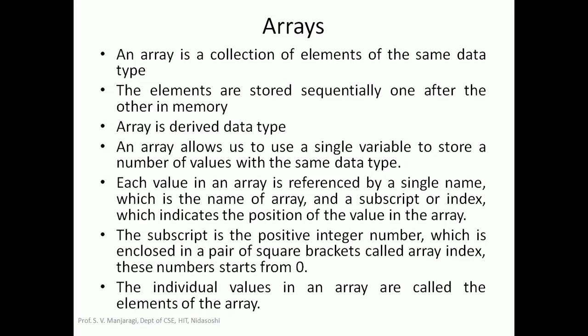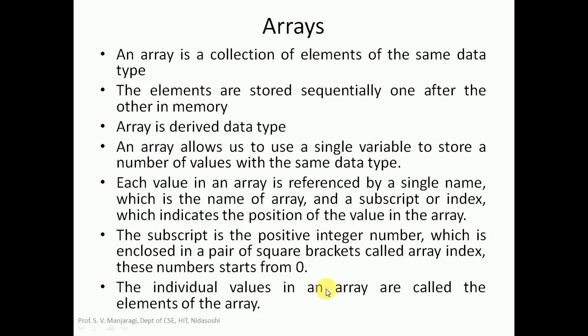Each value in an array will be referenced by a single name, which is called the name of the array. The name of the array can be any valid identifier. We already learned the different rules we need to follow while choosing an identifier. And a subscript, also called an index, indicates the position of the value in the array. This is very important to understand. It is called the array index or subscript. It indicates the position of an element within the array.